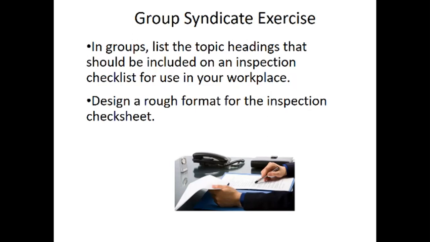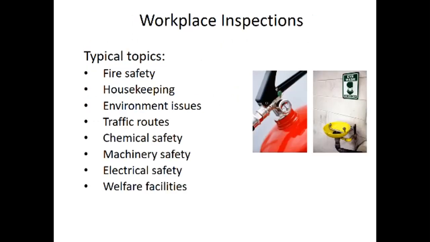Take one paper and write down a checklist. How many fans are there? Is the fan working or not? If not working, what is the problem? This way, for the entire room, design a rough format for the inspection checklist check sheet. Do this at your home, and it is useful for you.